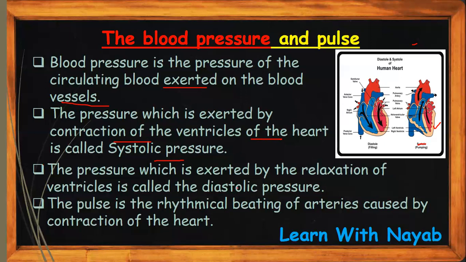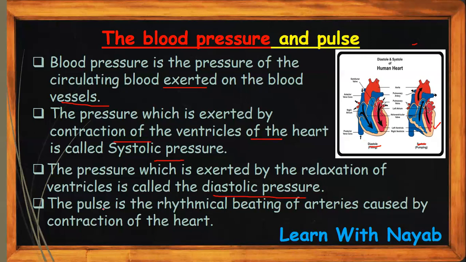The pressure which is exerted by the relaxation of the ventricles is called the diastolic pressure. Over here you can see the diastole as well. Here the blood is filling up in the heart, so there is obviously less pressure. That pressure, when the ventricles are relaxed, is called the diastolic pressure.